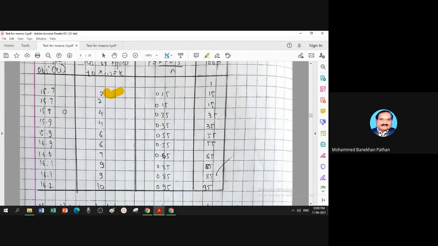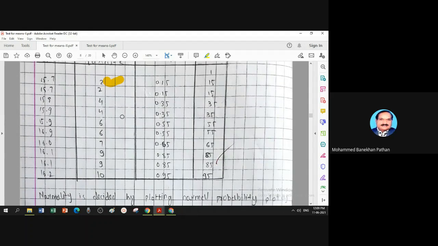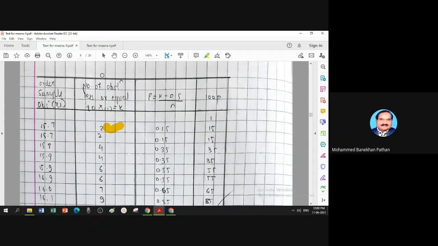15.96. Now how does this 4 come? You can see easily, these 2 and these 2 observations are less than or equal to that. That's why 4. For 15.9, how many observations in the sample are equal to this or less than this? 4. So this is nothing but your second column. I have sample data of 10 observations. This is the maximum. So the number of observations less than or equal to this is the entire sample, so that is 10.